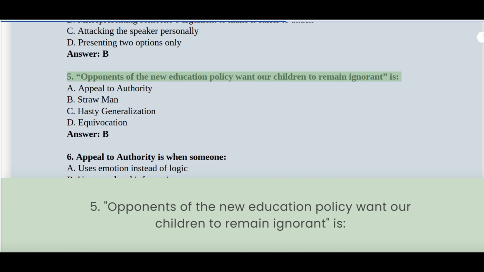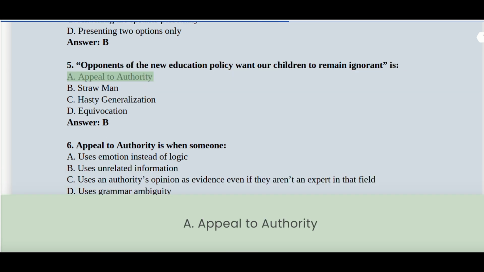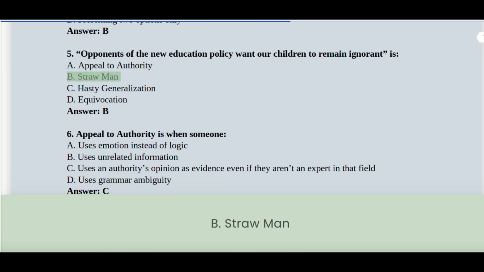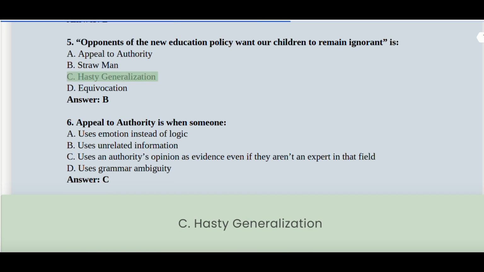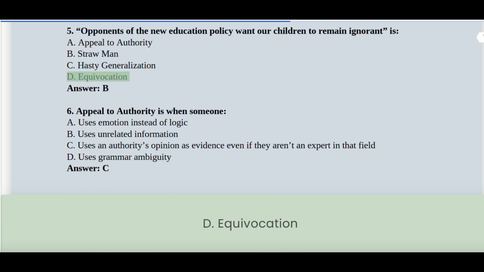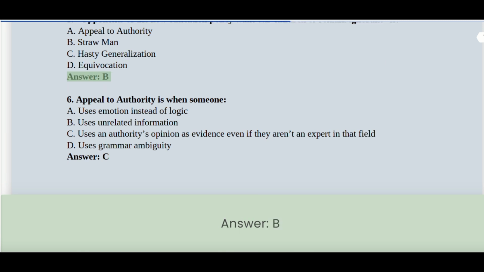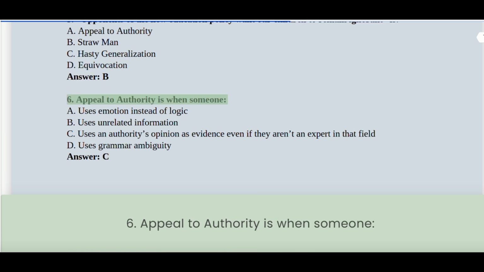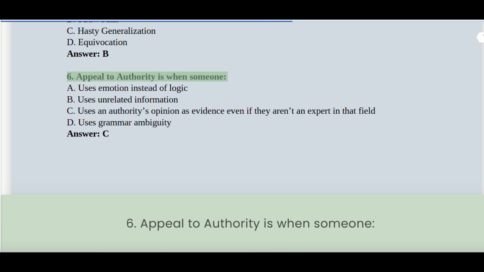"Opponents of the new education policy want our children to remain ignorant" is: A. Appeal to authority. B. Strawman. C. Hasty generalization. D. Equivocation. Answer: B.